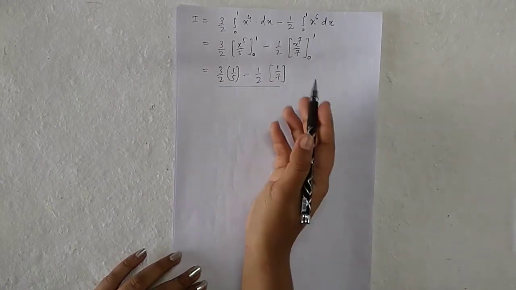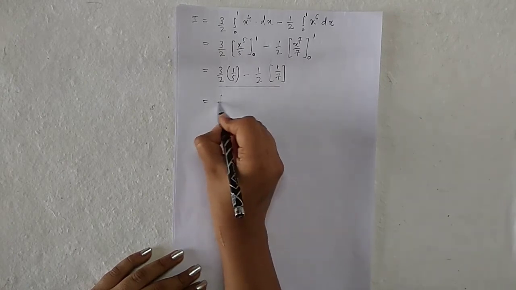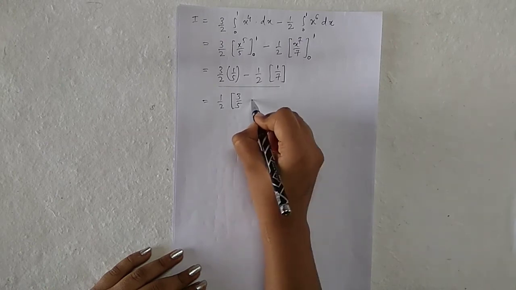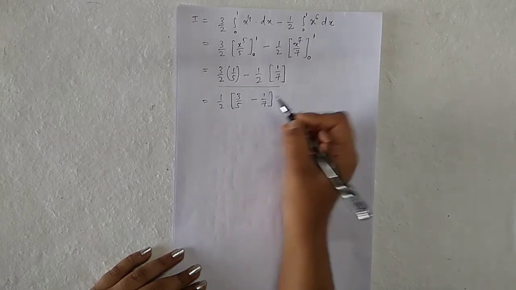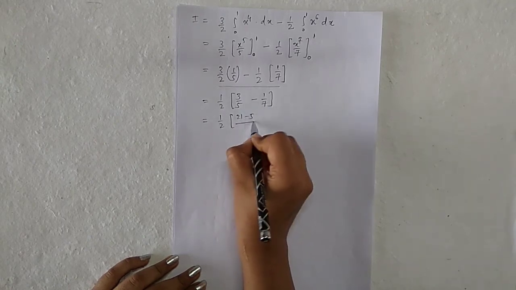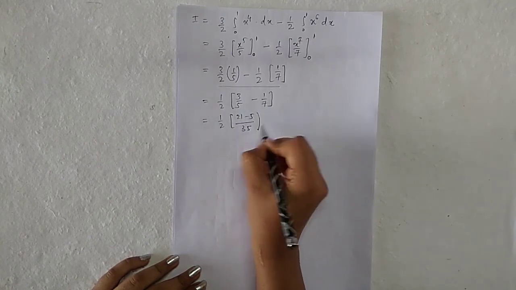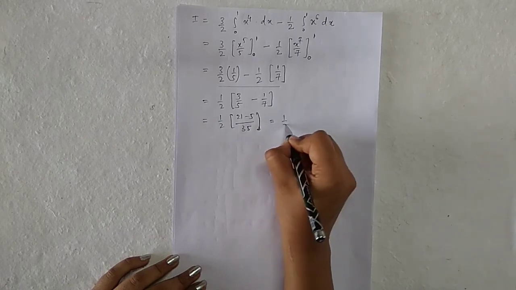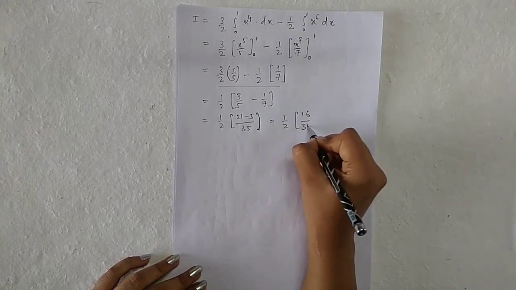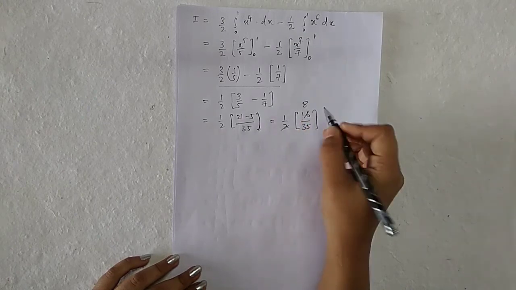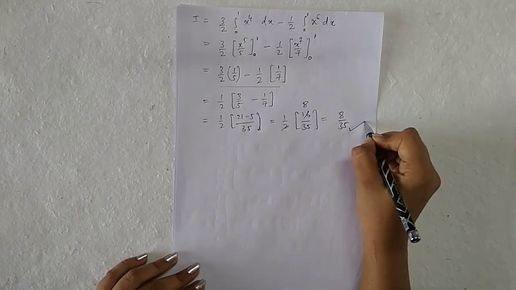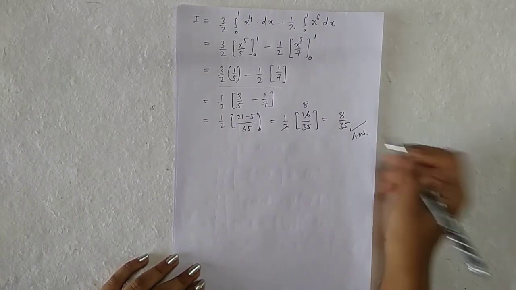In these two terms, take 1 by 2 common. So 1 by 2, the rest is 3 by 5 minus 1 by 7. Simplify this term. 1 by 2 into 21 minus 5 divided by 35, which is equal to 1 by 2 into 16 by 35. So I is equal to 8 by 35, and 8 by 35 is the answer. Thank you.